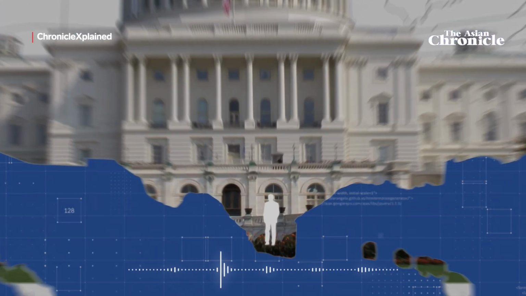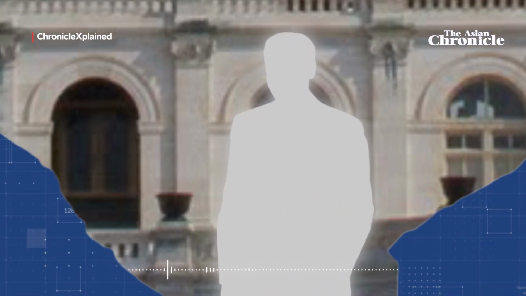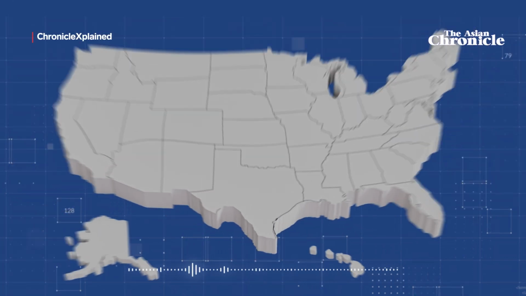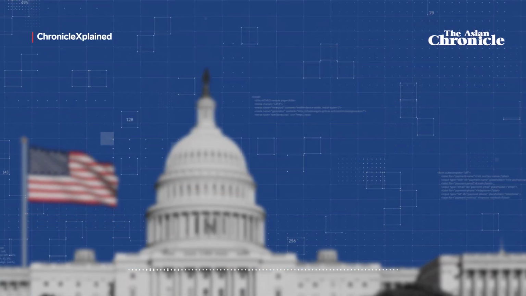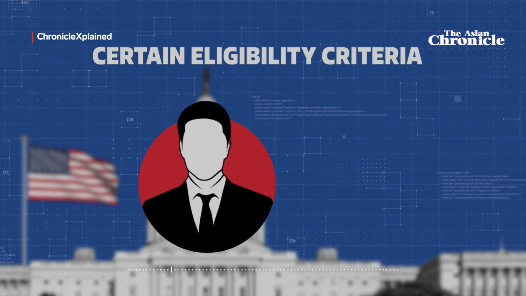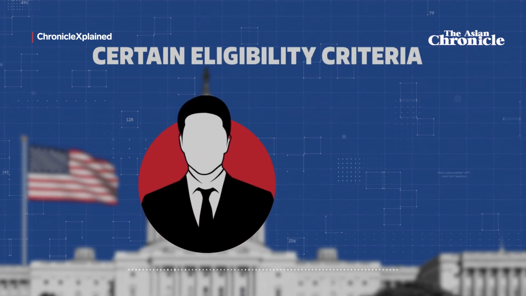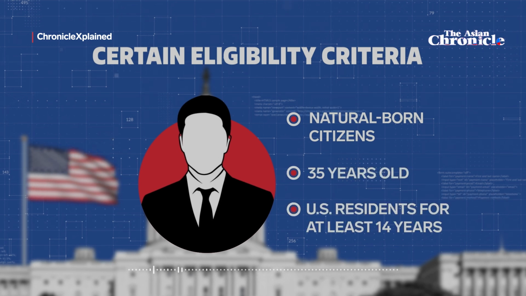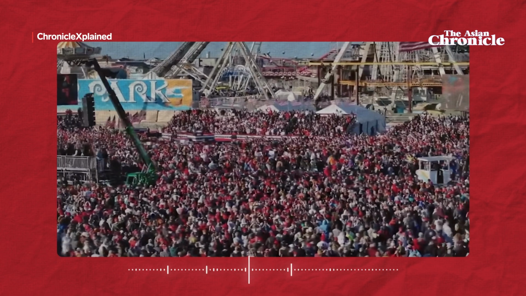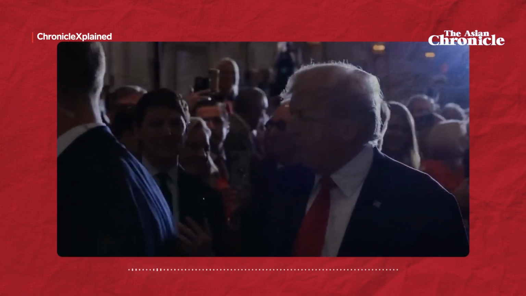In the US, the President is both the head of state and the head of government. Two main political parties, the Democrats and the Republicans, dominate the political landscape. Candidates must meet certain eligibility criteria. They must be natural-born citizens, at least 35 years old, and have been US residents for at least 14 years. Campaigning starts about a year before the election, with candidates crisscrossing the country to win support.